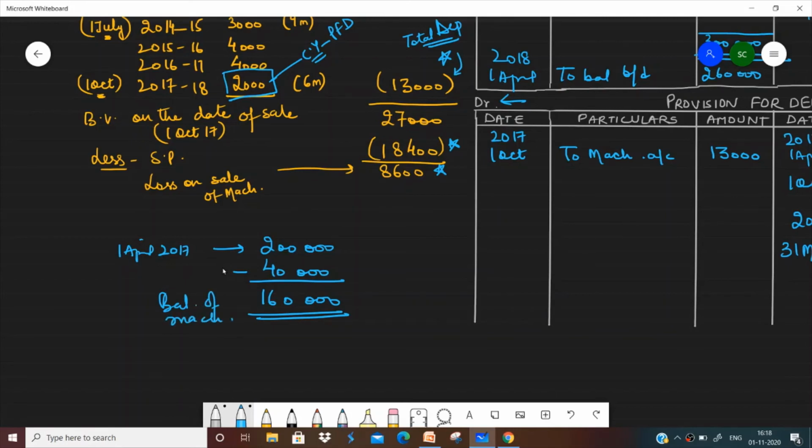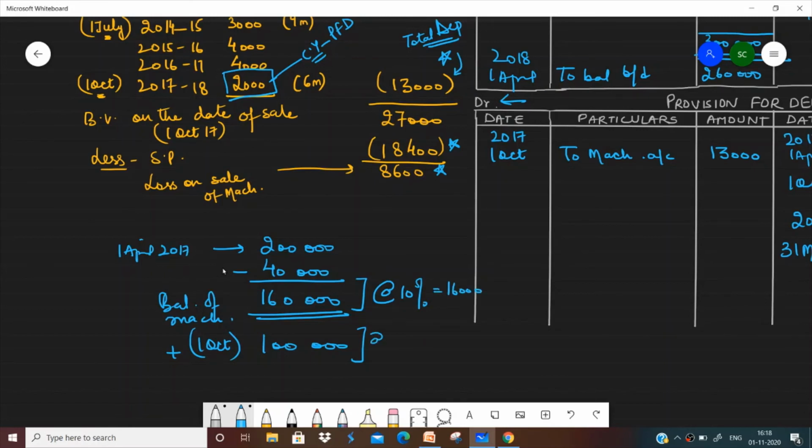Plus we had also purchased machinery worth rupees 1 lakh, which was purchased on 1st of October, right? So if we segregate that 2,60,000, 1 lakh is separate and 1,60,000 is separate. Out of this 1,60,000 we will straight away charge at the rate of 10%, so we get 16,000.